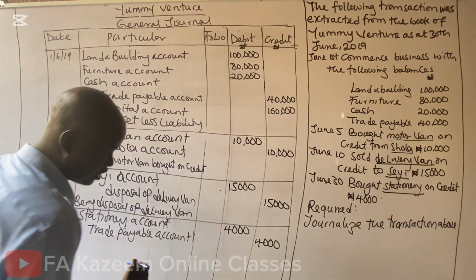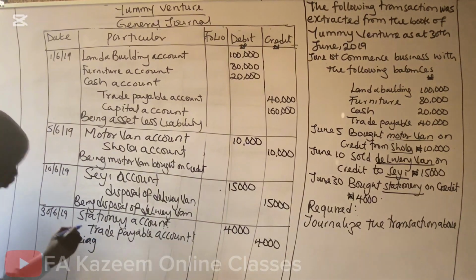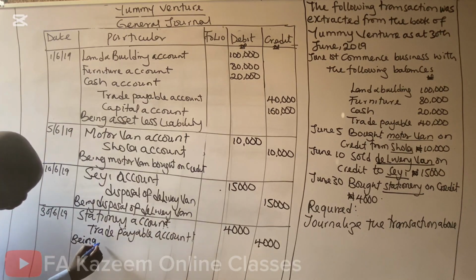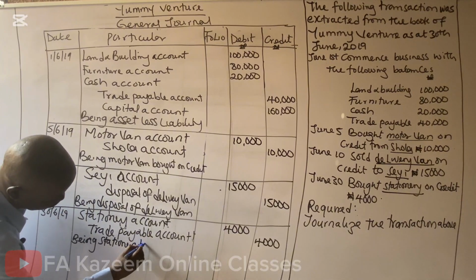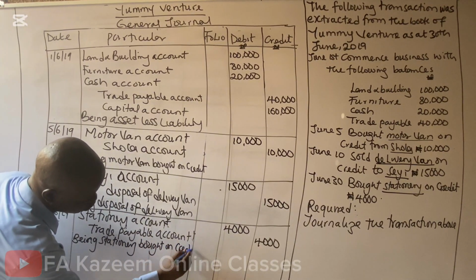We have to end it with a narration. You must start your narration with bin. Bin, stationery, bought on credit. That's the end of the solution.